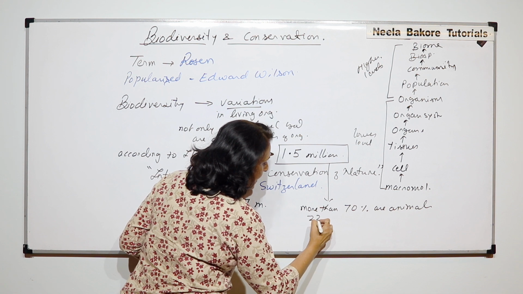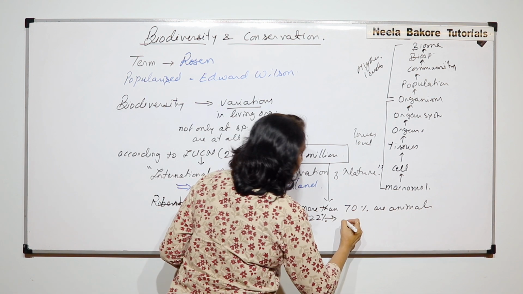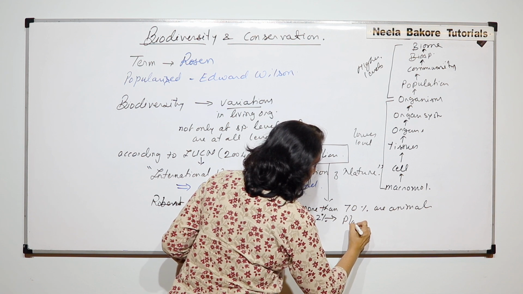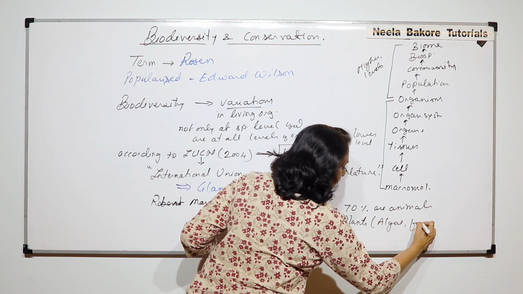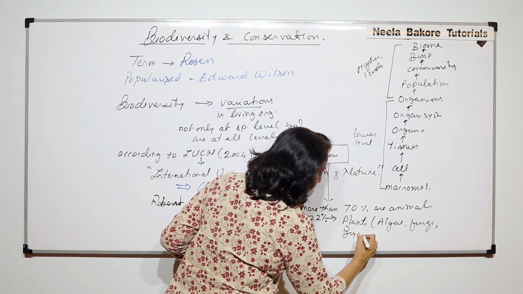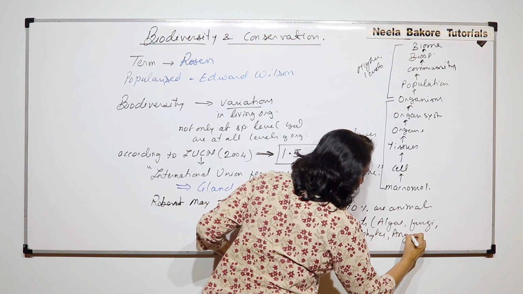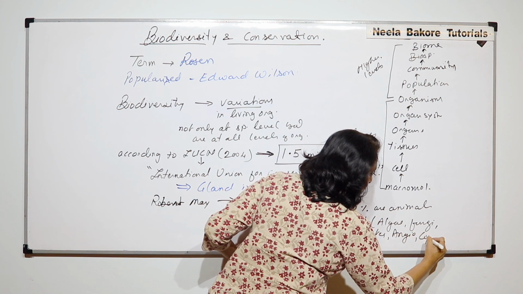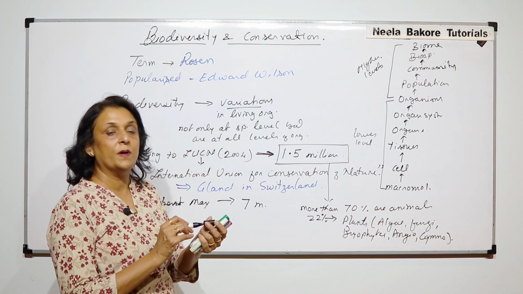About 22% are plants, and this includes algae, fungi, bryophytes, angiosperms, gymnosperms, all included in 22%.